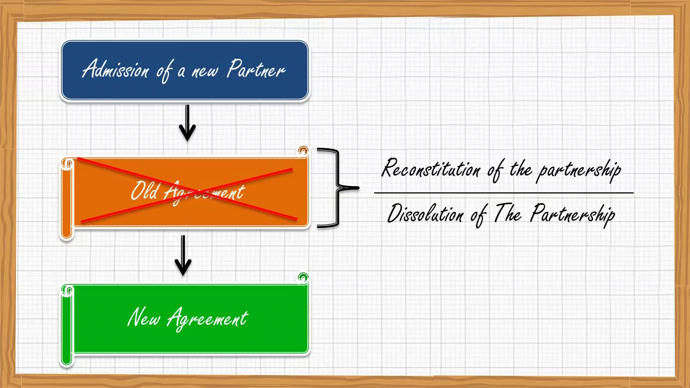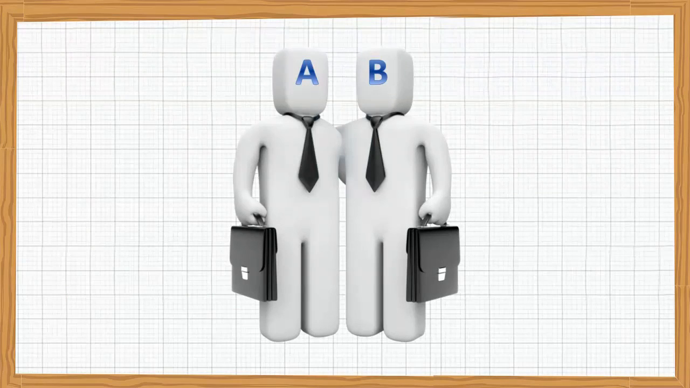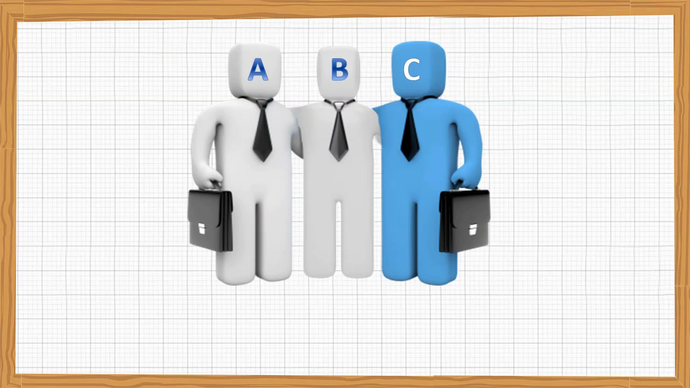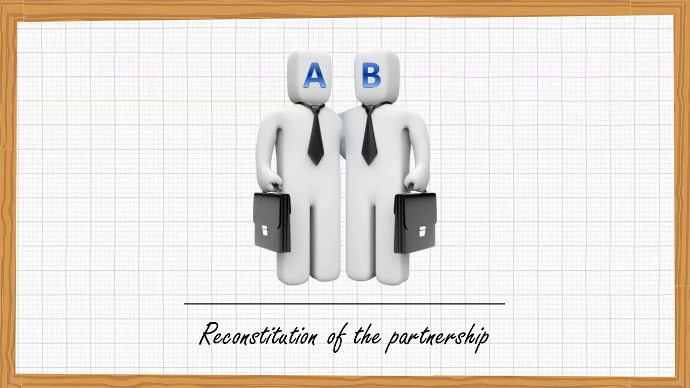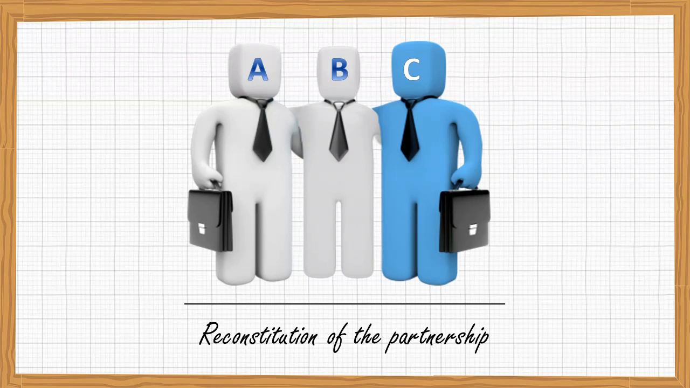For example, A and B were doing business and they agreed to admit new partner C, whatever the reason, for money or for his skill or whatever the reason. This will be the reconstitution of partnership, because previously the agreement was between A and B. Now the new agreement will be for A, B, C.